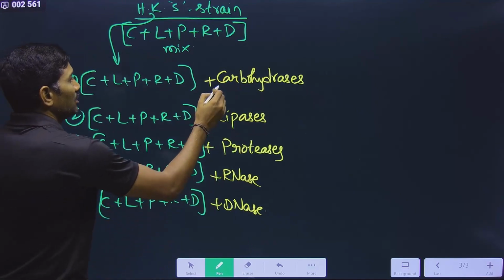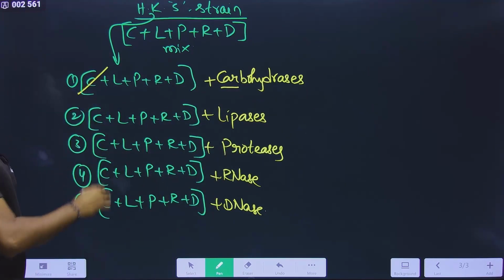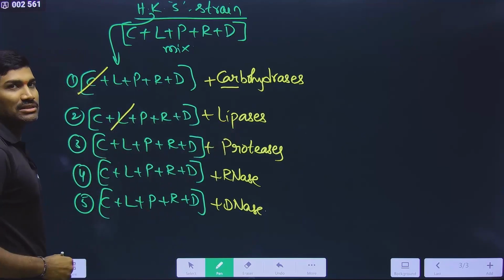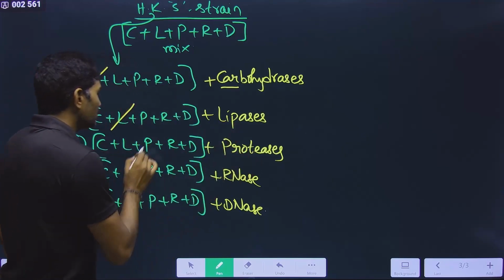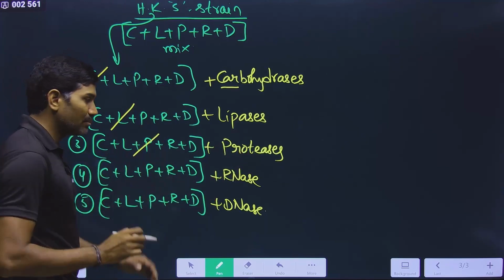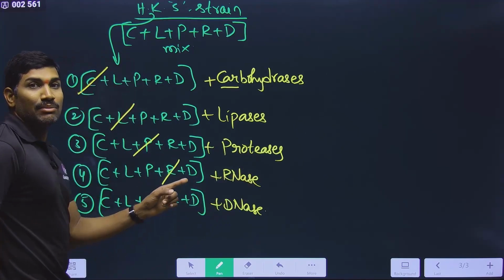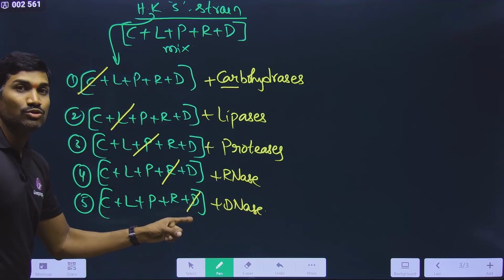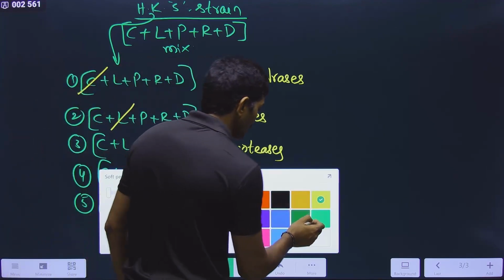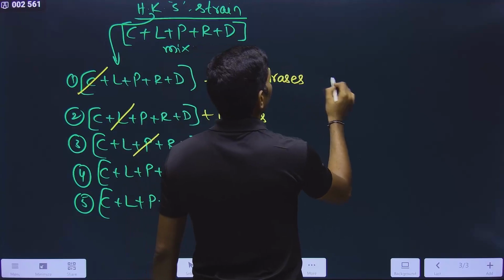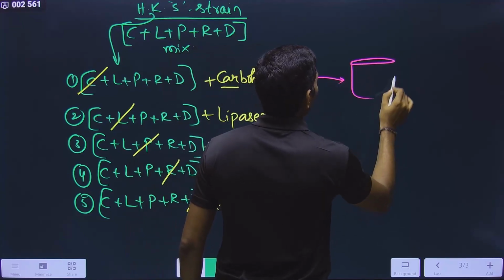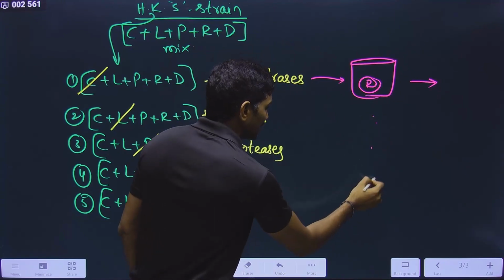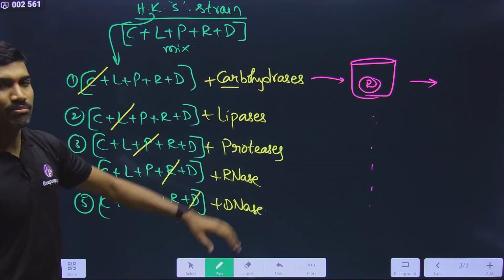Then what happens? Carbohydrases will break down carbohydrates, but DNA is normal. Lipases will break down lipids, but DNA is normal. Proteases will break down proteins, but DNA is normal. RNases will break down RNA, but DNA is normal. But DNases will break down DNA. DNA is broken. So please understand this. Now what they did? Now this they added to tube having R strain, and everywhere it is the R strain. Okay, separate samples. Let us see.